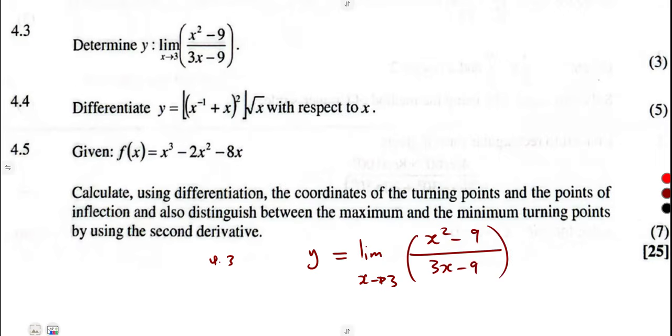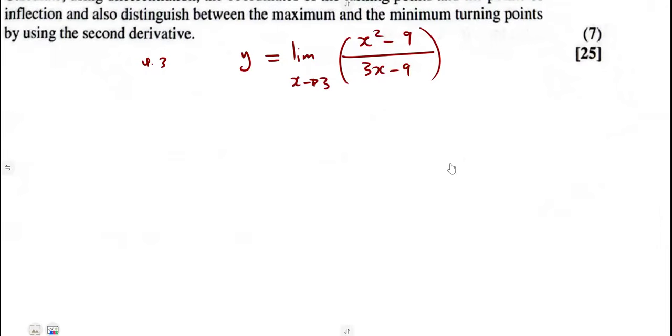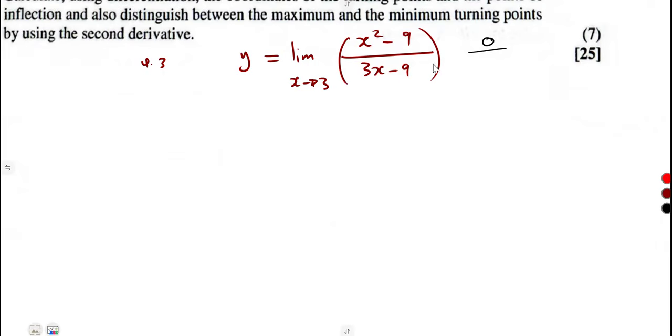If we apply the limits, we can see that if we put a 3 here, it's going to be 3 squared, which is 9, minus 9, that's a 0. 3 times 3, that's 9, minus 9, that's a 0, which is not allowed, that 0 over 0 under your limits. So what you can do is factorize. In our syllabus, derivatives can be used, but here it was just an issue of factorizing so that we avoid having 0 over 0.